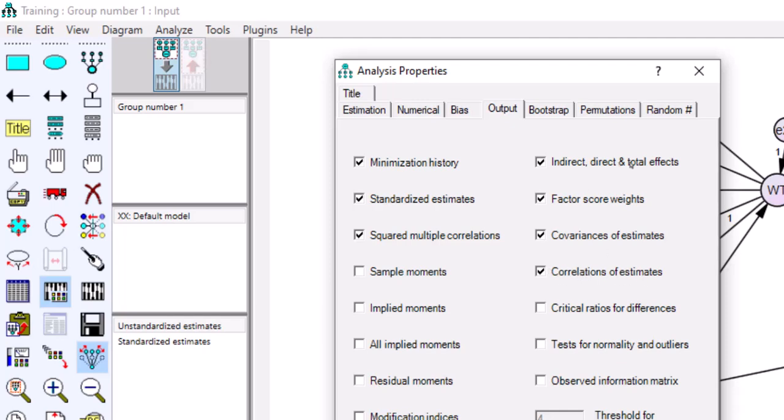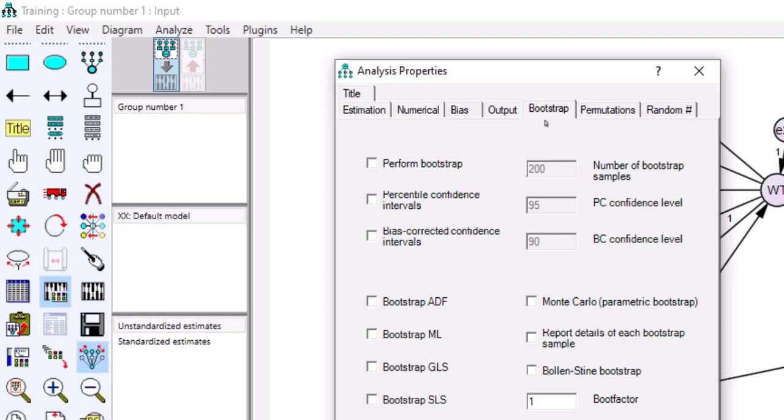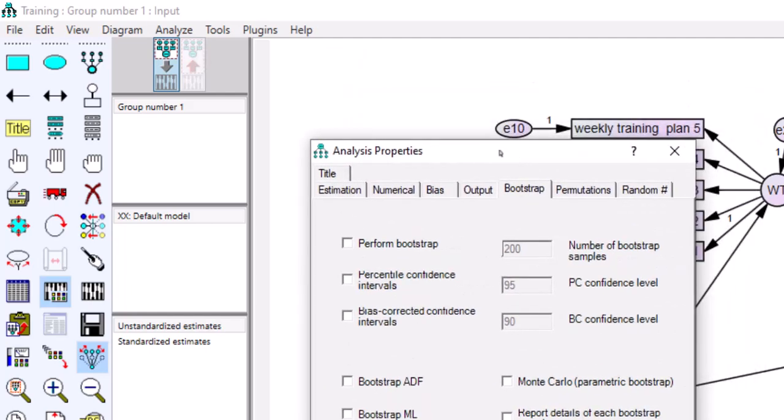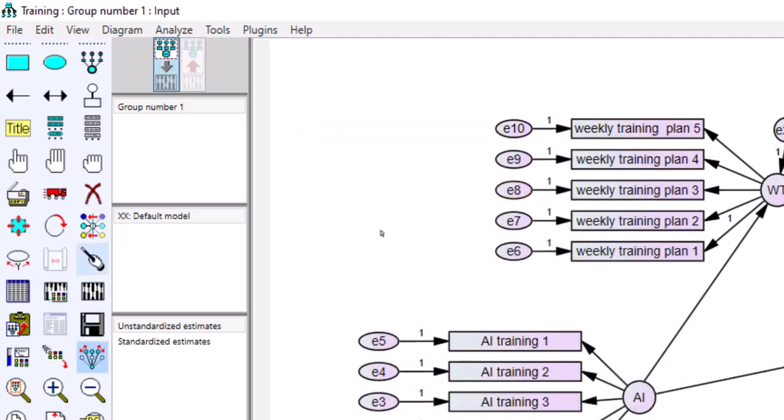Then you come to bootstrap. One thing you have to notice is that whenever you are conducting a mediation analysis, you have to use bootstrapping. So here you come and check perform bootstrap. You can leave it at 200 bootstrap samples. Then remember to check the percentile confidence intervals here, and leave it at 95%, that is a 95% confidence level, or 0.05 significance level. Having selected that, now we can run the model. You click on this icon, then the model will run.